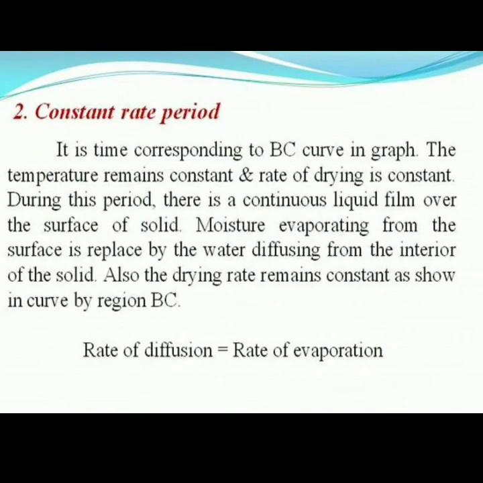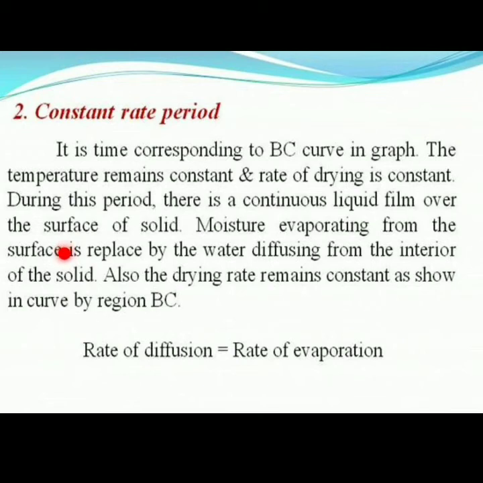Then the next point is the constant rate period. This is the time corresponding to curve BC. In the graph, BC represents the constant rate period. In it, the temperature remains constant and the rate of drying is constant. The moisture evaporating from the surface is replaced by water diffusing from the interior of the solid.